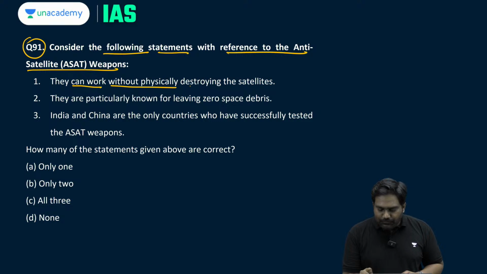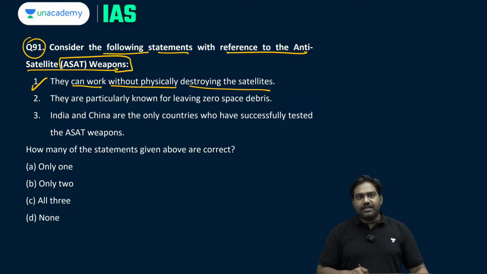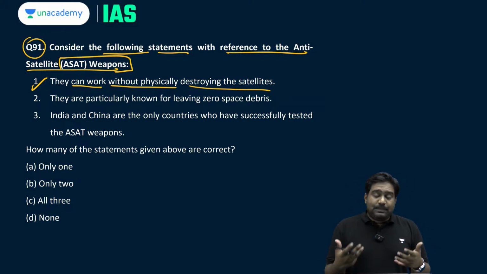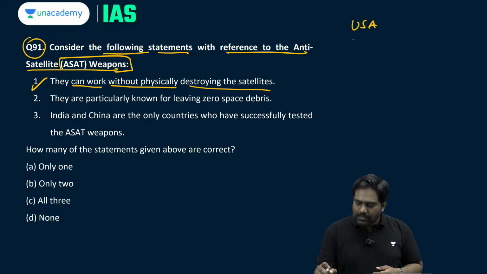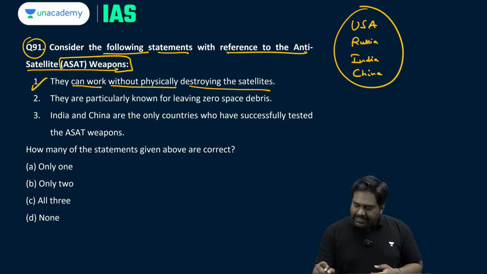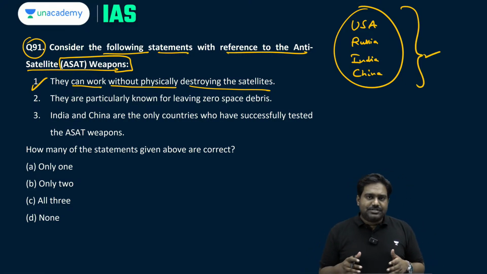They can work without physically destroying the satellites. This statement is absolutely correct. See, ASAT weapons have been in the news because a new space race, arms race has begun as far as militarization of outer space is concerned. The United States, Russia, India and China, these four countries, they possess ASAT capabilities and they have tested their ASAT weapons as well. Now when we talk of anti-satellite weapons, there are many different types of weapons available.